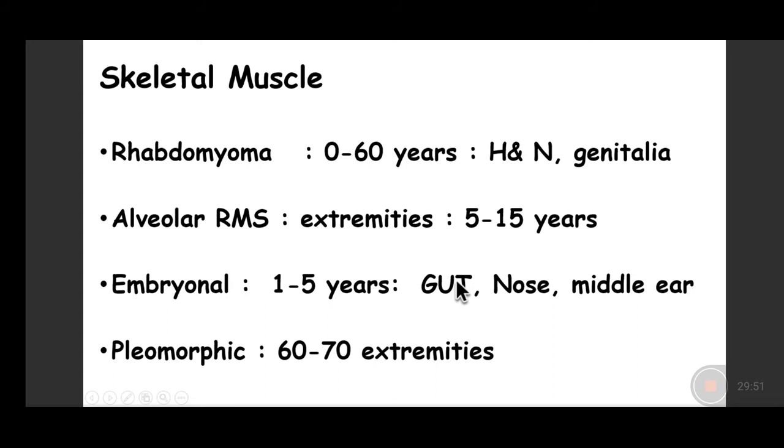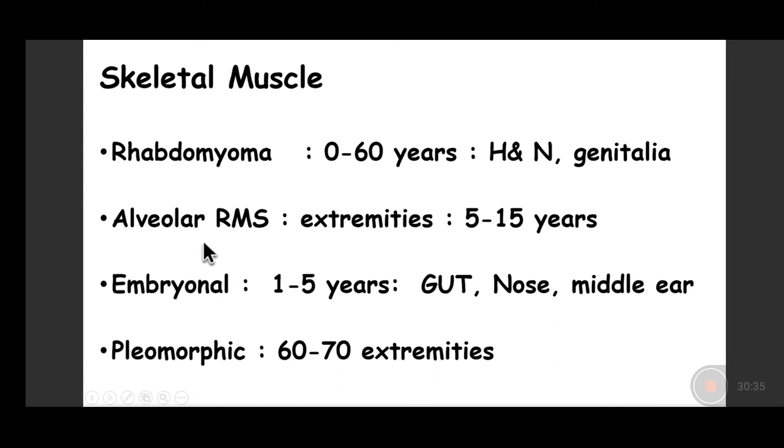Now, what is common amongst all of these? They are all mucosal areas. So it occurs just beneath the mucosa and projects into those luminal surfaces, like in the vagina, the urinary bladder, the cavity of the nose, or the cavity of the middle ear, as grape-like structures. When it projects as grape-like structures in these areas, it is also called sarcoma botryoides. So sarcoma botryoides is nothing but embryonal rhabdomyosarcoma, a malignant tumor occurring in a younger age group, generally 2 to 3 years, but up to 5 years of age.